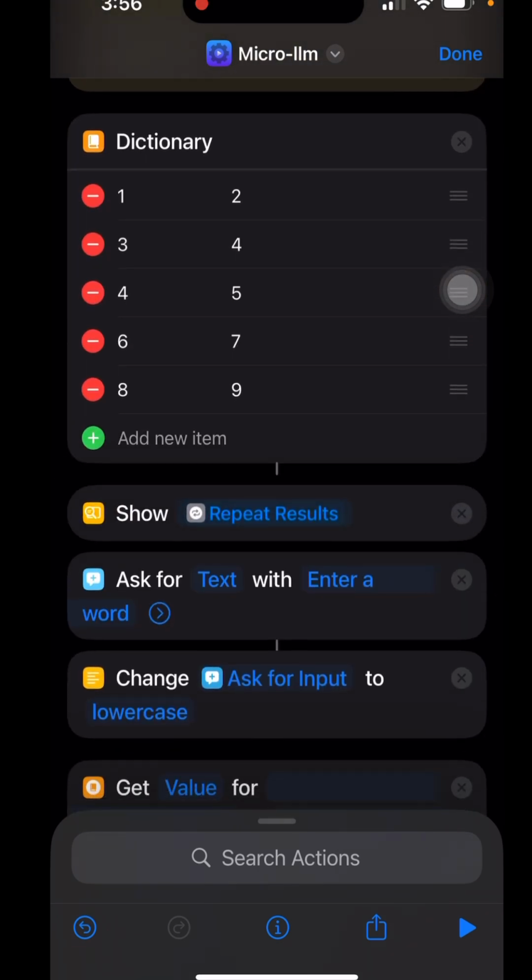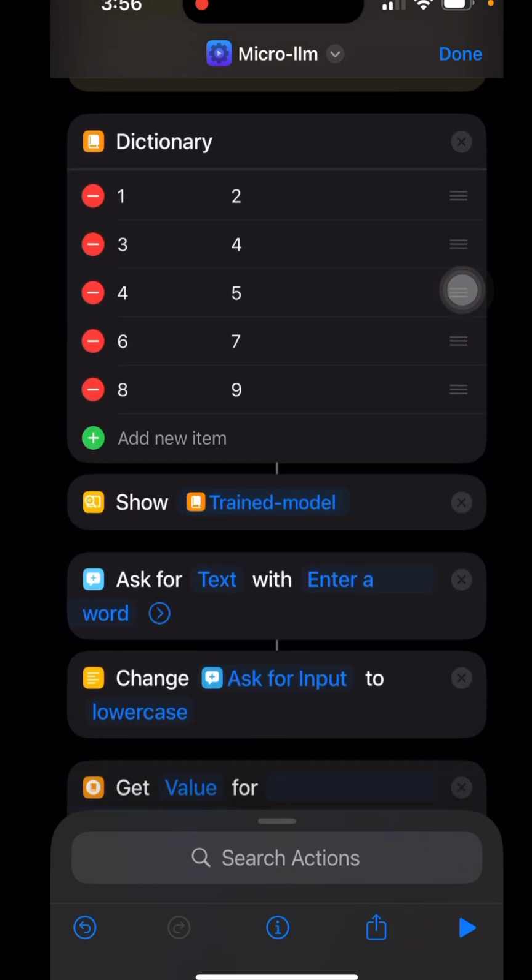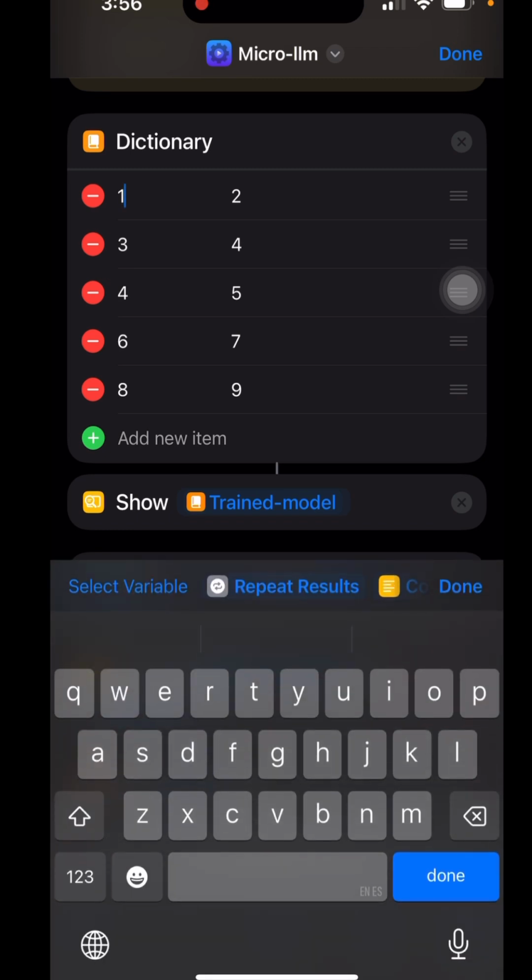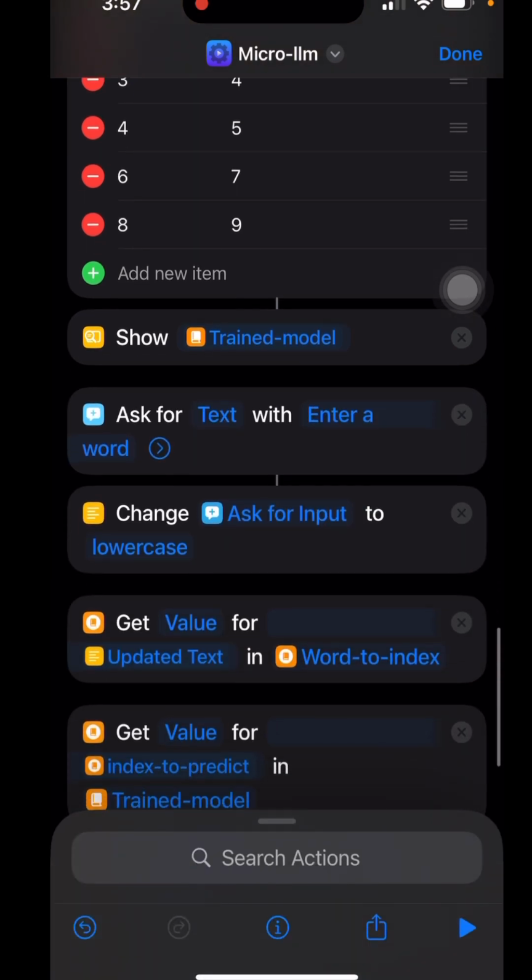So this is manually training it. So we're going to assign that, hey, the word 1, or the word hello, is followed by the word world. The word hey is followed by the word friend, and et cetera, et cetera. Basically, this is a manual training. This is simple, obviously. I'm not really trying to teach you LLM. This just helps me understand how they work. And this is a manual training scenario without weights, without adding any equations or anything, just so that we can understand how everything works, right?